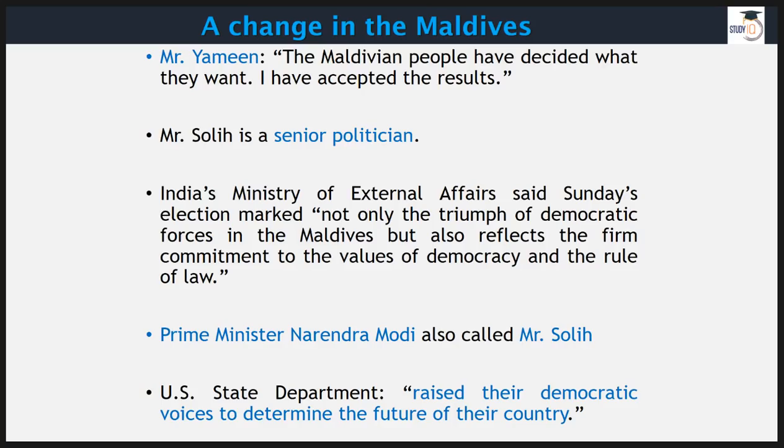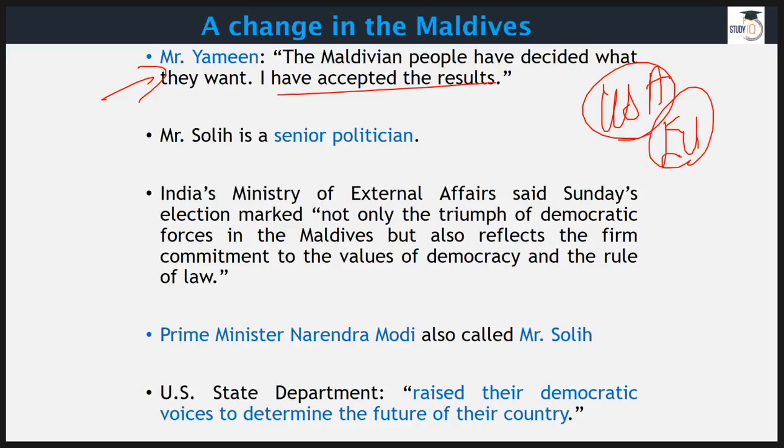Now, the good news is that Mr. Yameen has accepted his defeat, and this change of guard is going to be as smooth as possible. That's what he has promised. Still, you never know, but it looks like things are all right. We don't know whether this is happening because of some political pressure, because the USA as well as the European Union were ready to apply sanctions on Yameen's regime, and that could be one of the reasons.